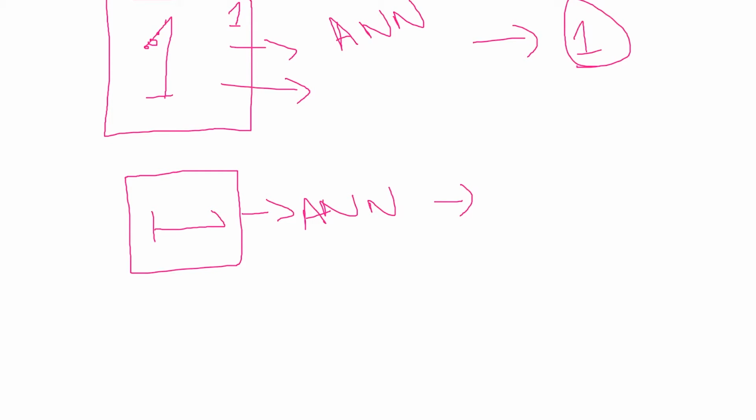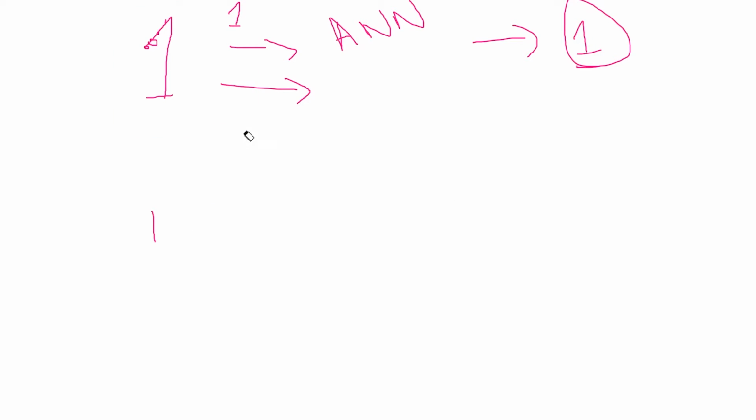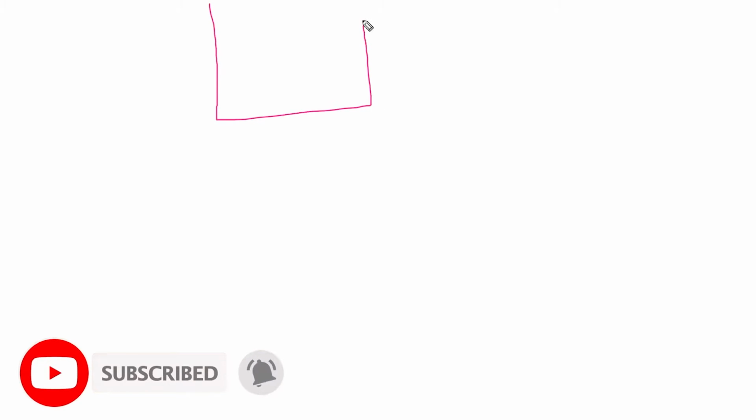Okay, but what happens with CNN? In CNN, let's take the same example. In CNN, it does not remember the position of 1, that where 1 is. It does not remember that okay, if in this image some parts like these are active, others are not active, then it is going to print out 1.